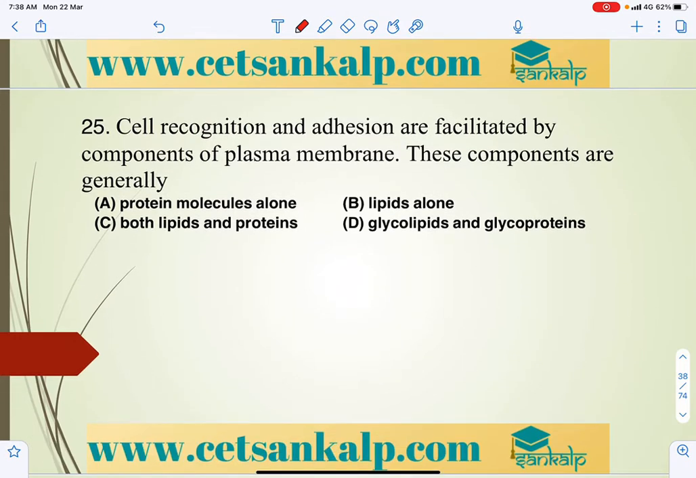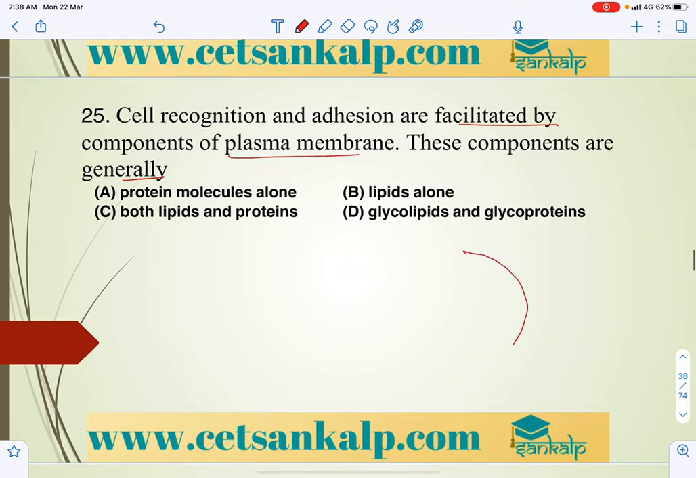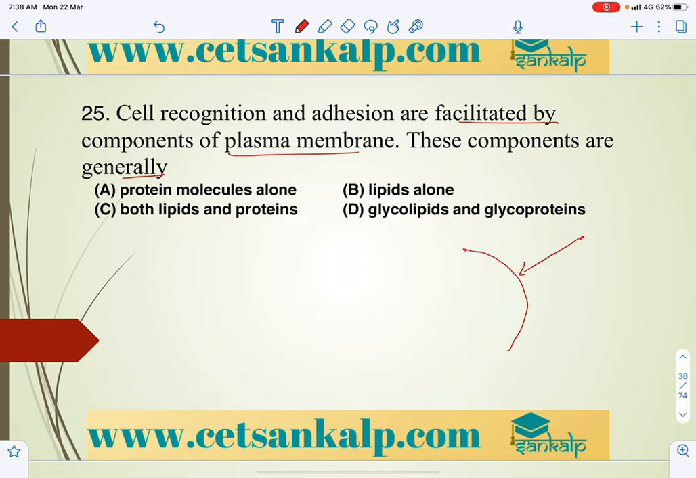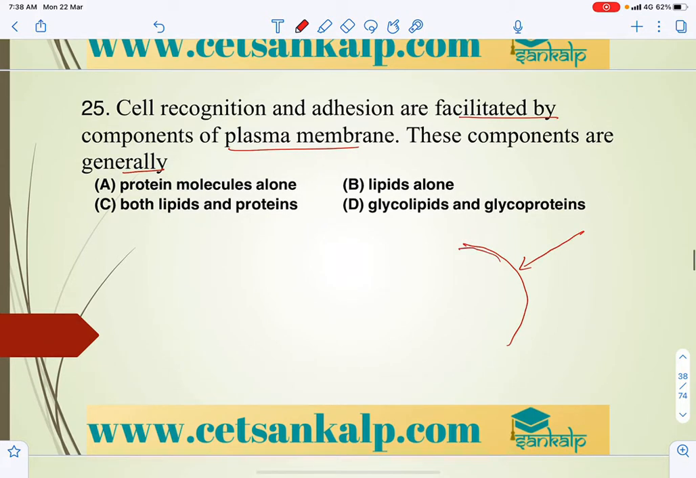And cell recognition and adhesion are facilitated by the components of the plasma membrane. These components help in transferring messages, or you can say intercellular messengers, right? So intercellular messengers, from one cell to the next cell, there is a plasma membrane, right?